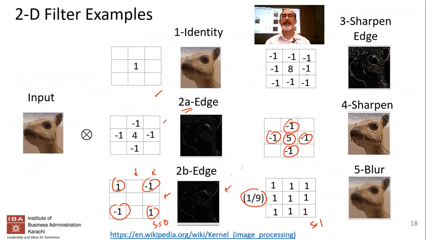That would simply be less one. In fact, this is exactly what you're suggesting, right? 8 here, and -1, -1, exactly what you're suggesting. So this is going to simply, because now there's a +8 in the center, and there are more negatives around it, it's going to sharpen the image. Okay, so if you double this to make it +16 and -2, it'll sharpen it even further.